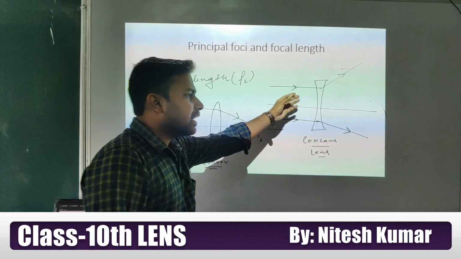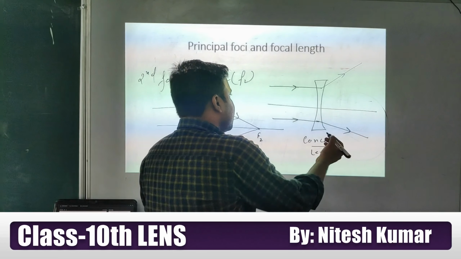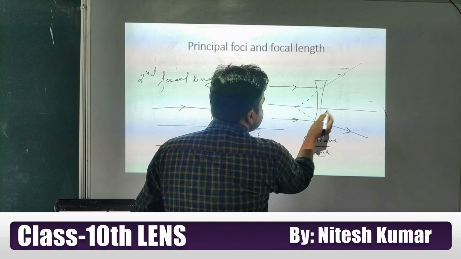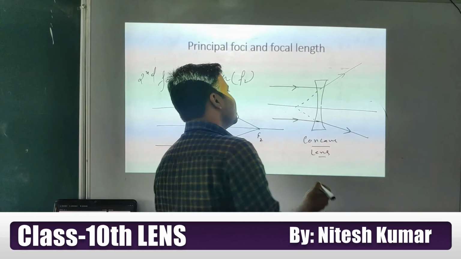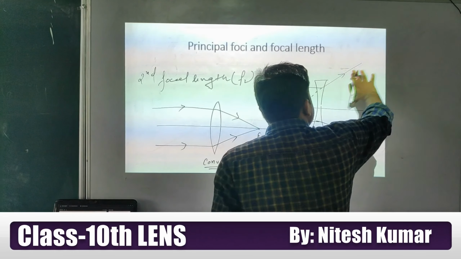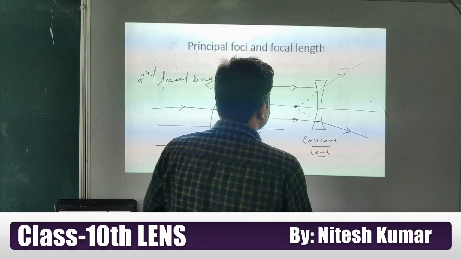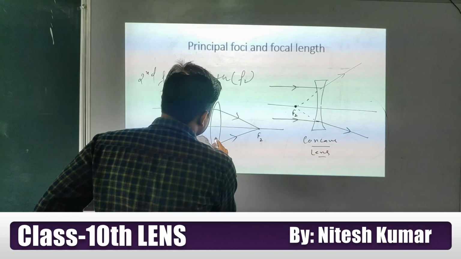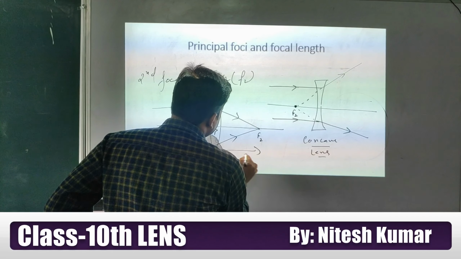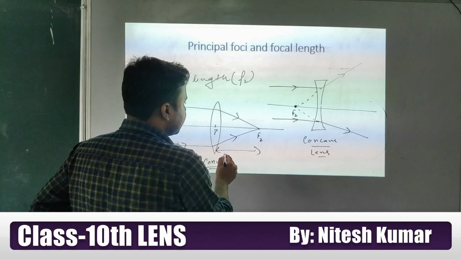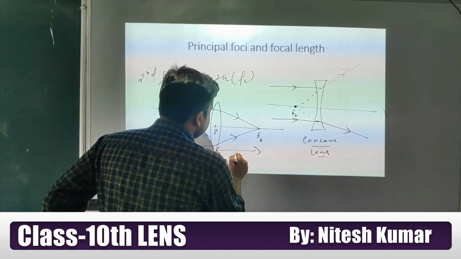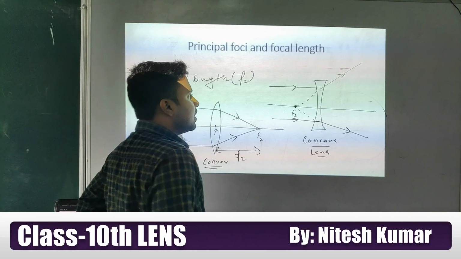Now it looks like, if our observer is observing from this side, then what will that observer observe? This diverged light is actually coming from this point. So this is the second focus, and the distance between the optical center and the second focus is the second focal length.